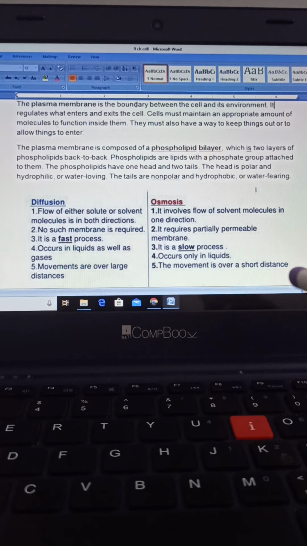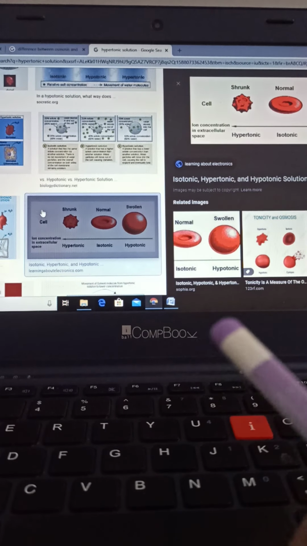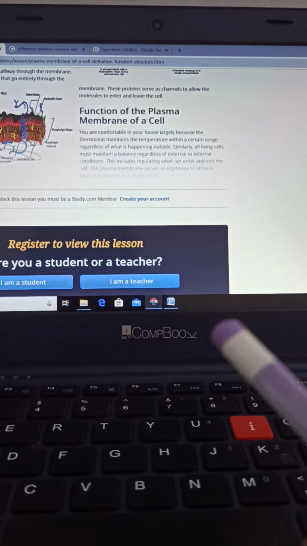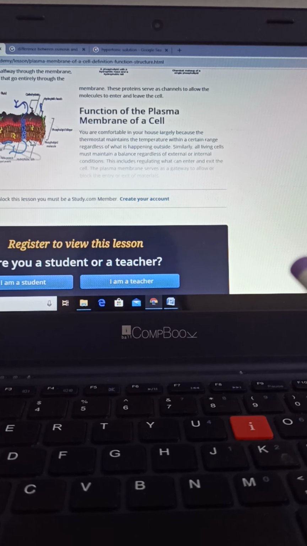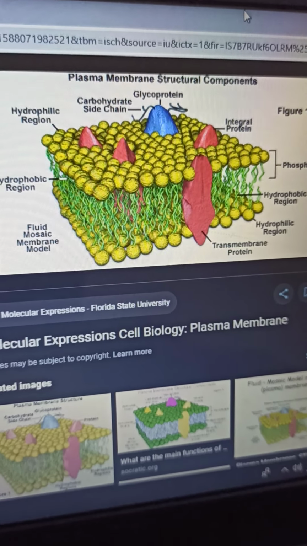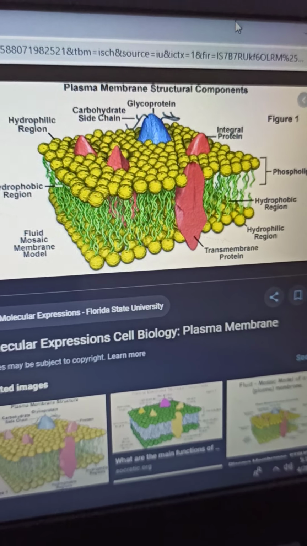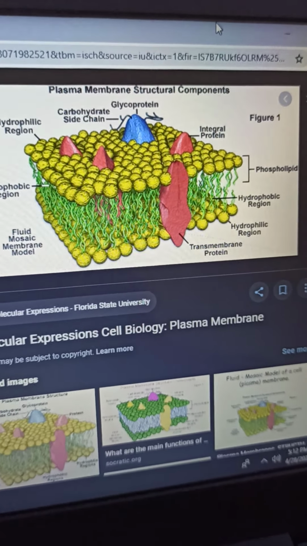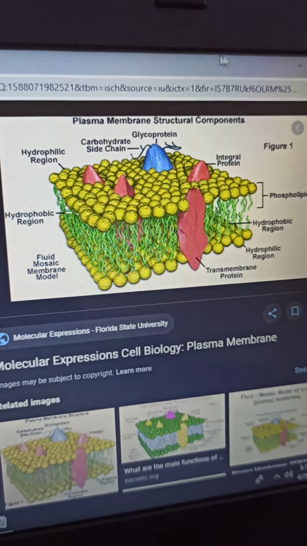Now, plasma membrane is composed of phospholipid bilayer. Now I'll show you the diagram of plasma membrane, how it looks. See, plasma membrane is made up of glycoproteins, carbohydrate chains, phospholipids, as I told you, phospholipids.